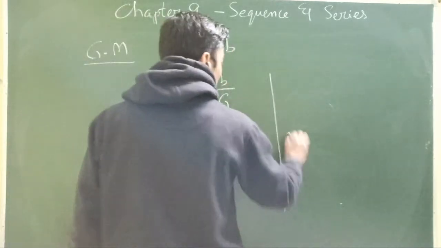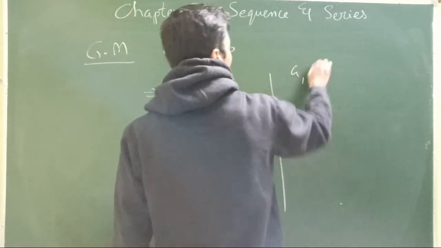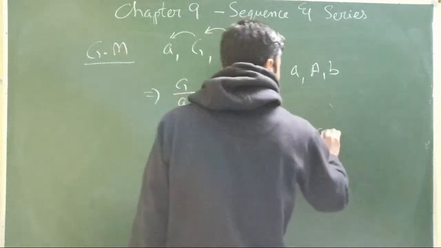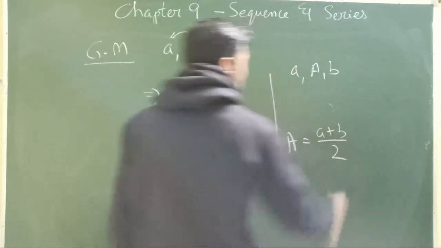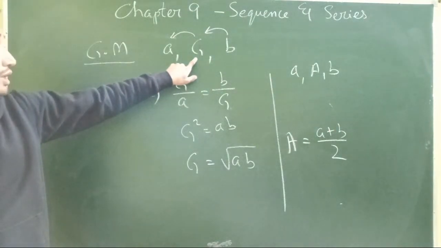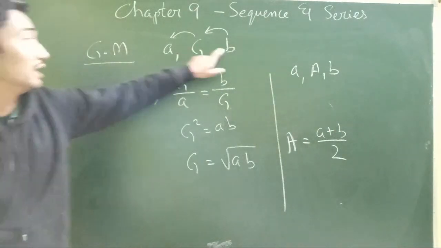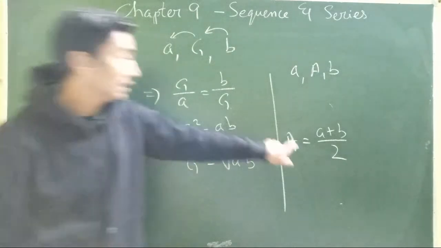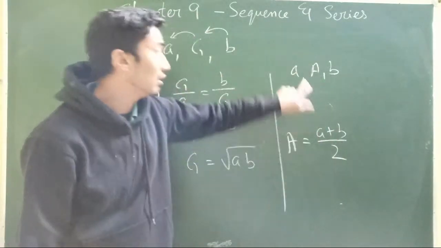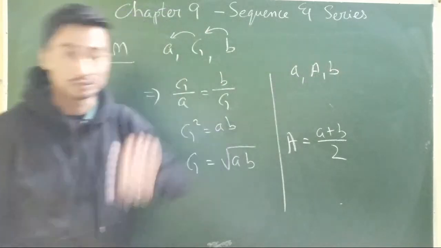Whereas in arithmetic progression, it was A plus B divided by 2. So this G is called the geometric mean of the numbers A and B, and A plus B divided by 2 is the arithmetic mean of two numbers.